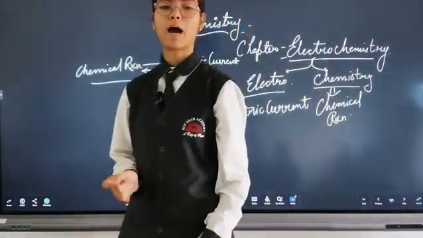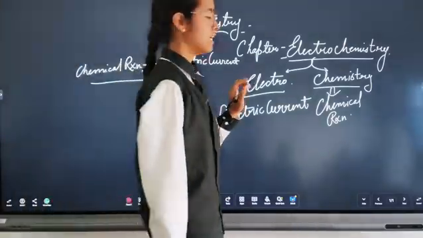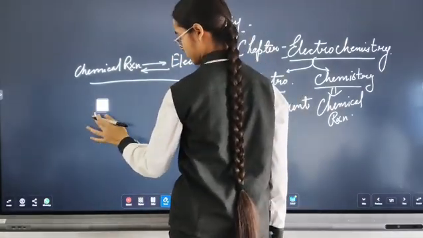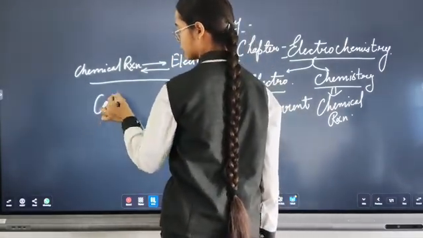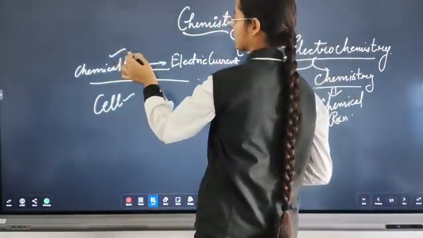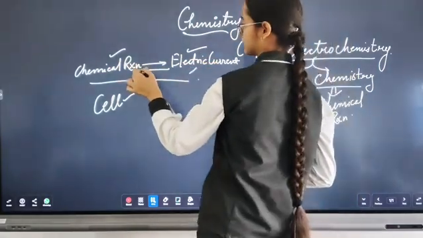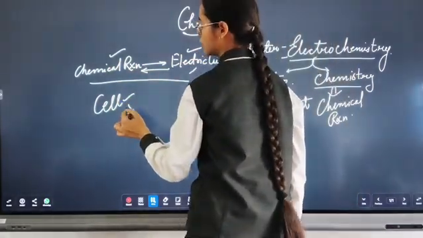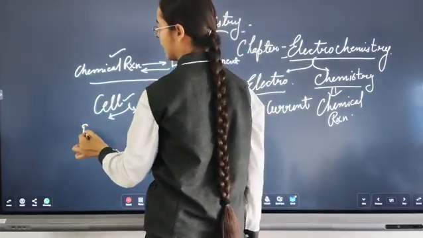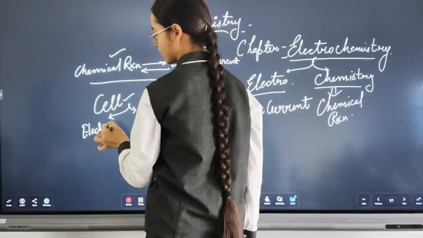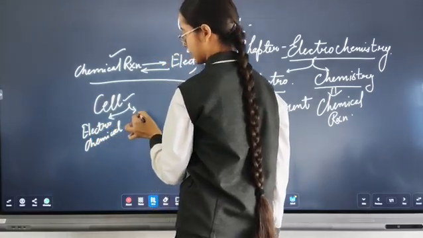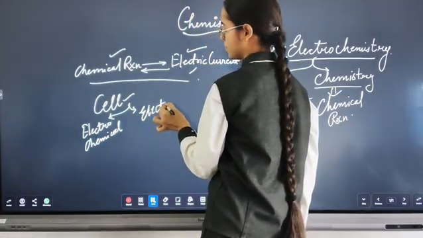Now the device which participates in this interconversion is called a cell. So a cell is the device which participates in these interconversions of chemical reaction to electric current and vice versa. In our syllabus we have two types of cell, that is electrochemical cell and electrolytic cell.